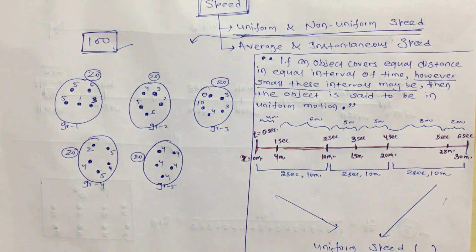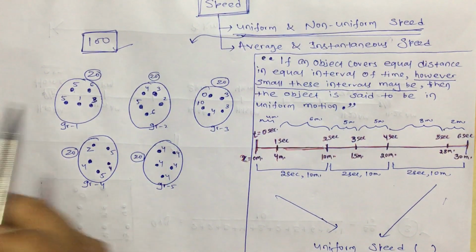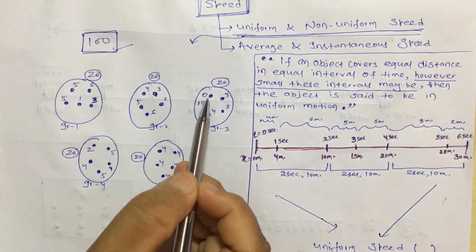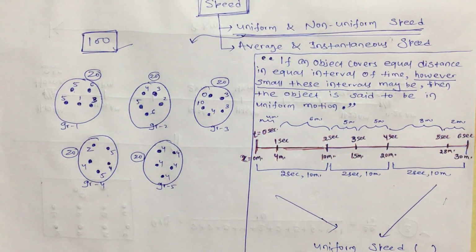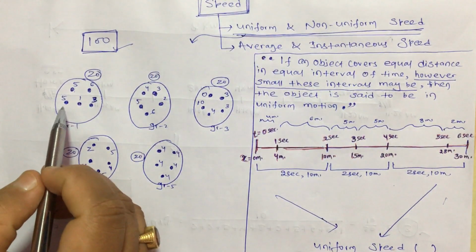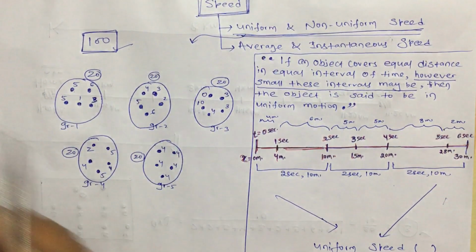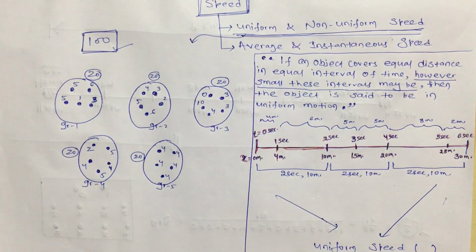No, sir, it is not uniform, because one student is getting 5 here, one student is getting 0 here, one student is getting 10 here, one student is getting 4 here. They all got different numbers of chocolates. Maybe some students got the same number, but not all of them. So when I look at the groups, I may say the distribution of chocolate is uniform. But when I go through the individual students, I find the distribution is not uniform.